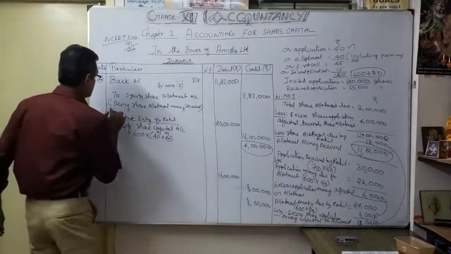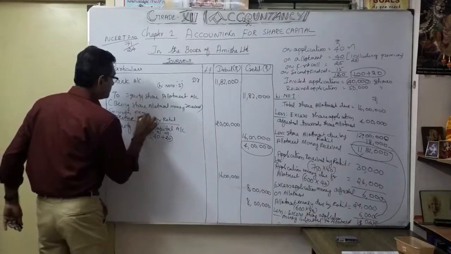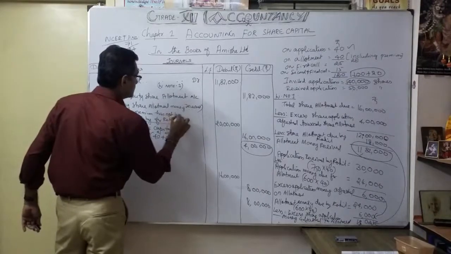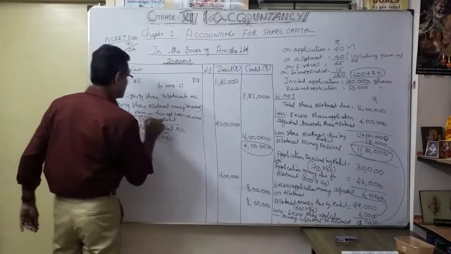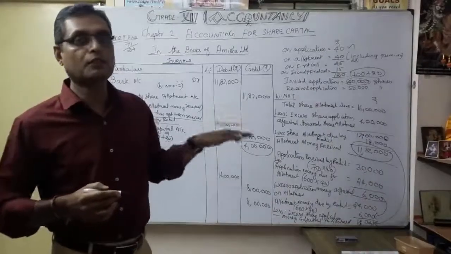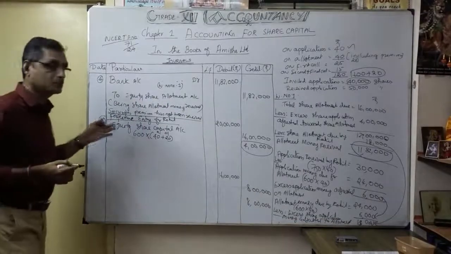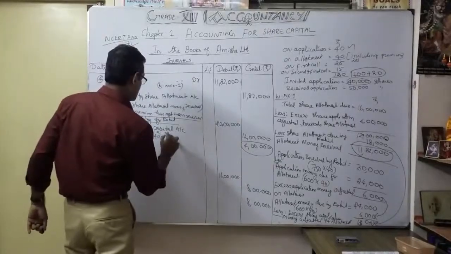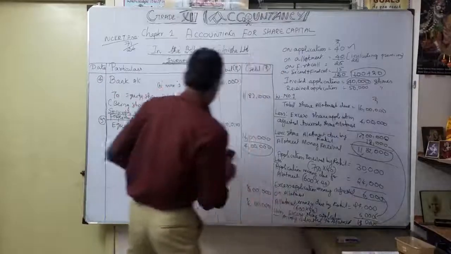I will put the heading: securities premium has not been received. That is the heading title. It is a very important one, and only then can you understand very clearly how to bifurcate. Whenever securities premium is received, how you have to do the effect, and when securities premium has not been received, that point you have to keep in mind for the forfeiture entry after the allotment. Now 600 into 60 rupees. So how much on the debit side? 36,000.